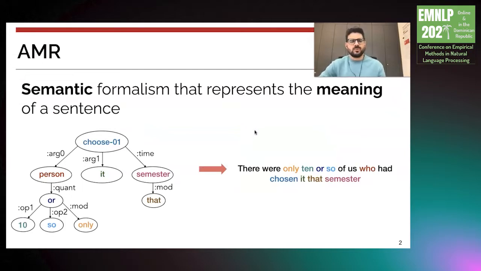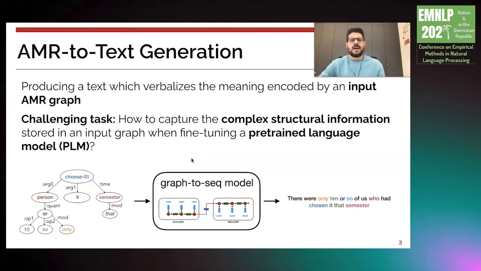So in this work we are interested in AMRs. AMR stands for Abstract Meaning Representation, and it is a semantic formalism that represents the meaning of a sentence. So here you can see an AMR and a sentence that describes the meaning of this AMR. Our task is AMR-to-Text Generation, and the goal of this task is producing a text which verbalizes the meaning encoded by the AMR graph.